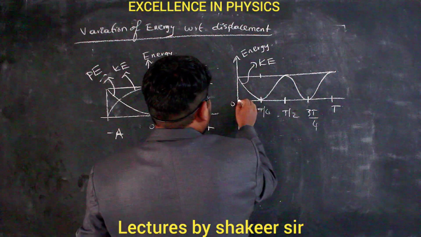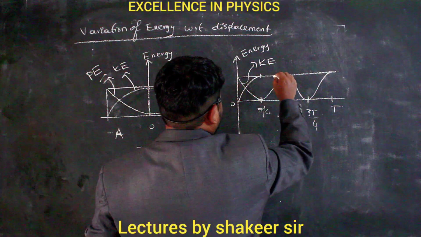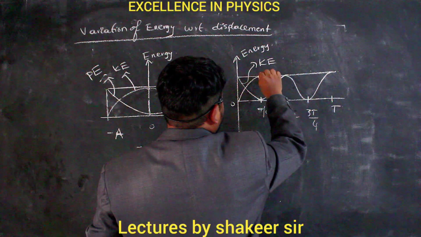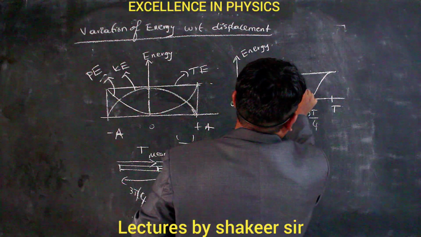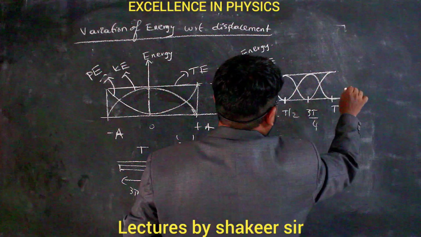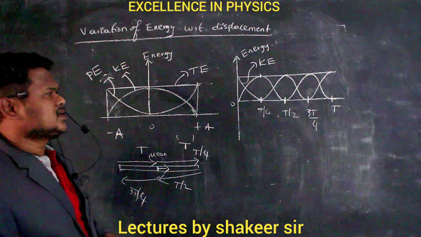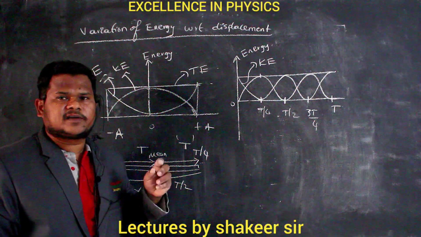So therefore, how can I draw the graph? This is the position. So potential energy changes like this. And from the next time interval, again potential energy becomes minimum. For the next interval, potential energy again becomes maximum. And for another T by 4, again potential energy becomes 0. Clear? So this is how potential energy and kinetic energy change.